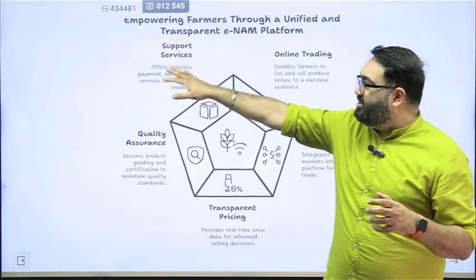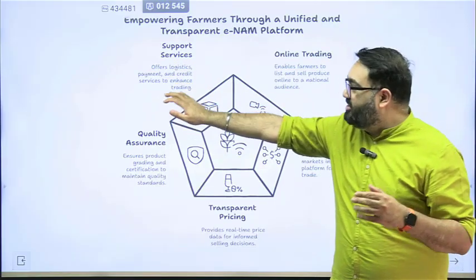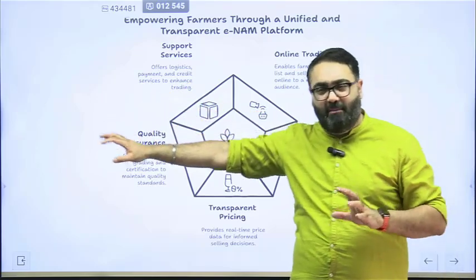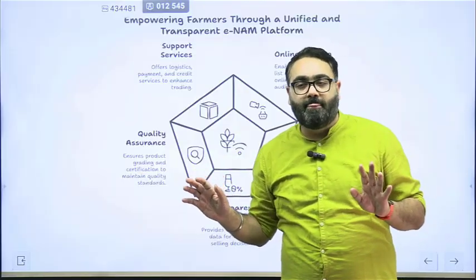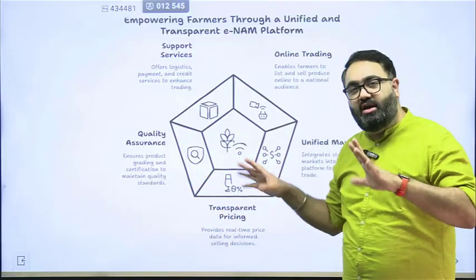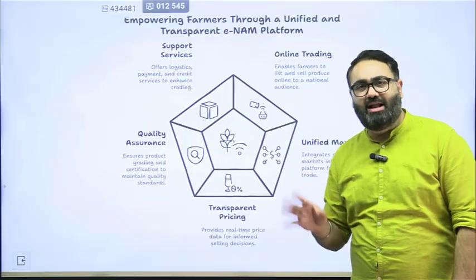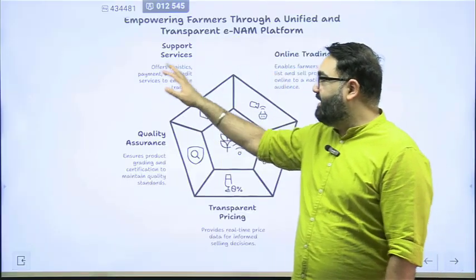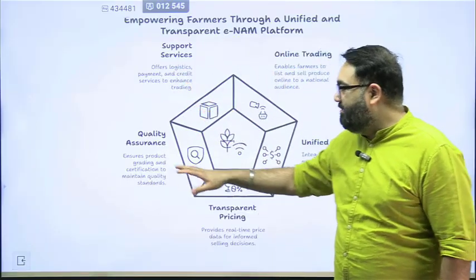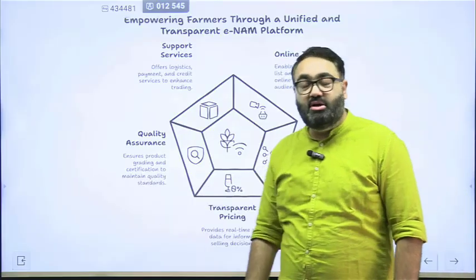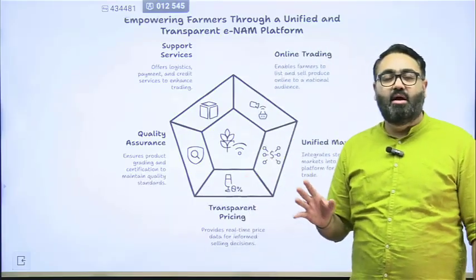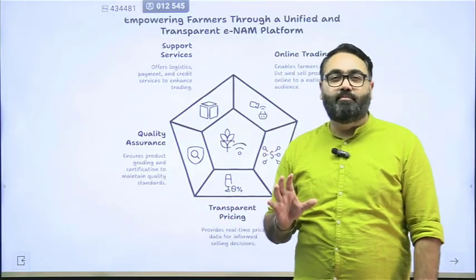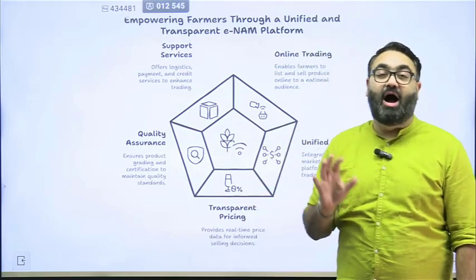So it gives support services, it offers logistics support, credit issue, credit payments, etc. So it helps the farmer. The farmer is not left on their own. The farmer is not told that no, we will only list you now, you do whatever you want. No, APMC will help them, e-NAM will help them in making sure that the payments are fine, that the credit services are given properly. They'll also help them, as I said, with quality grading assurance, so that the buyer and the seller, both of them can be assured that whatever agreement they are getting into is not something that will harm them.